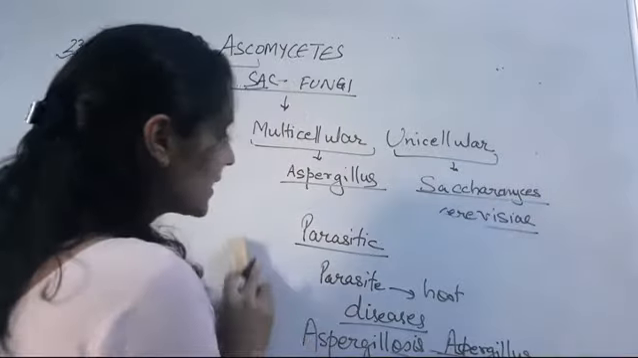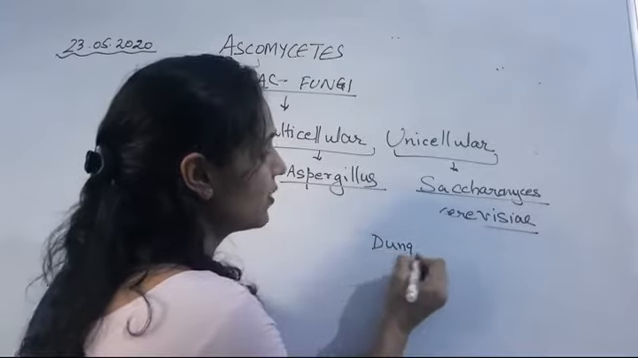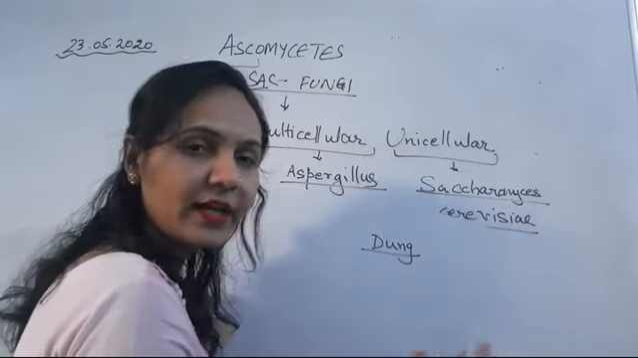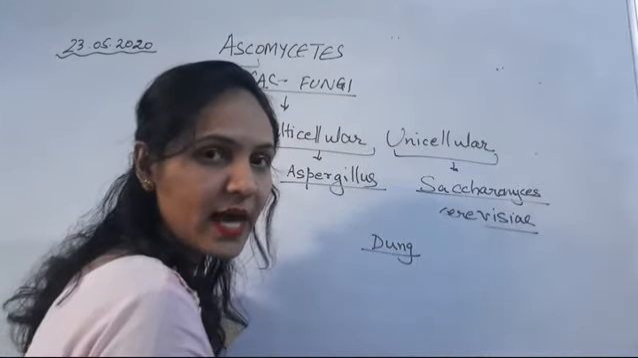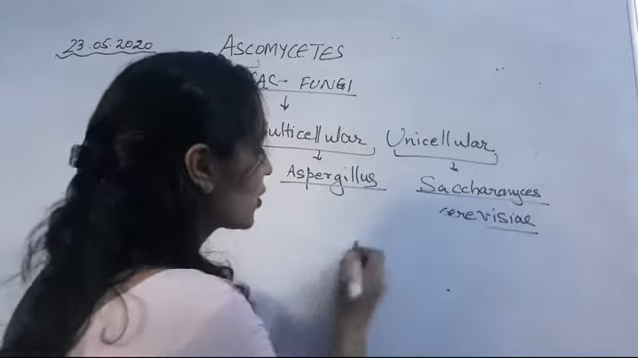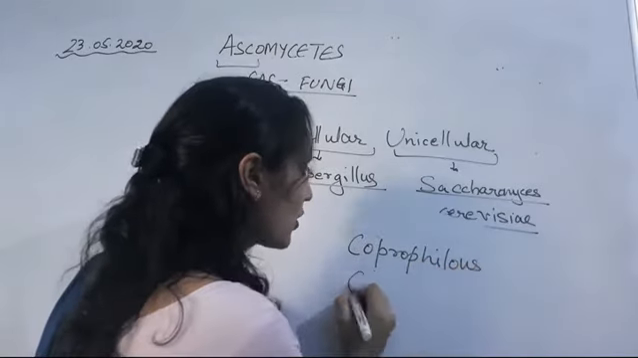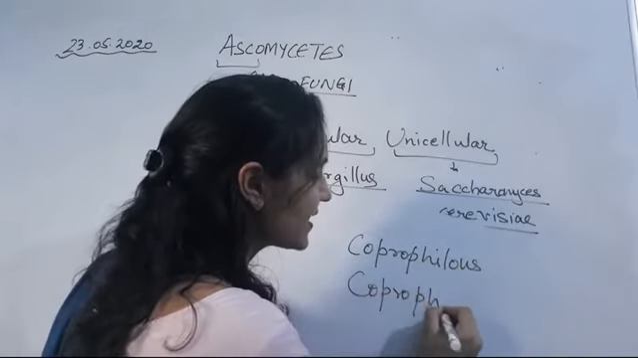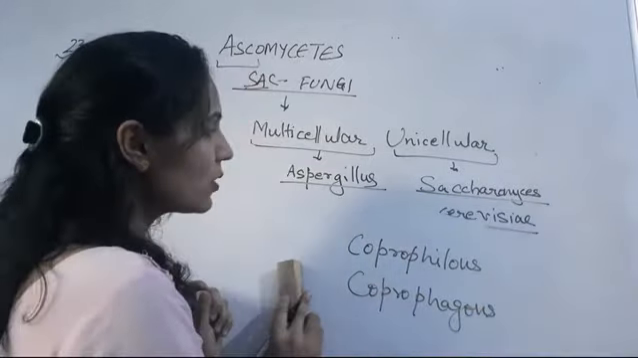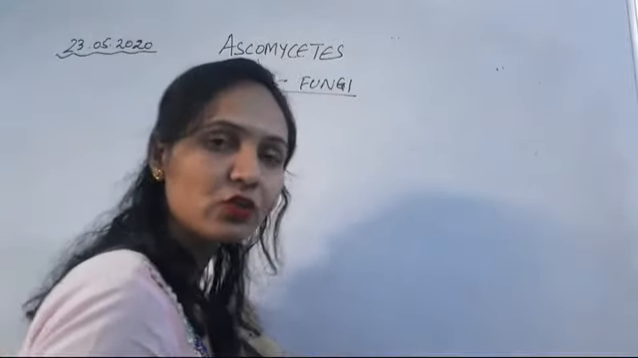Clear? The next thing is they also feed on dung. Dung means dung cakes, the excreta from herbivorous animals, like gobar. So they are coprophilous or coprophagous in nature, that means they are dung loving. So that's all about their nourishment and how they get nutrition, and what kind of structures they have.